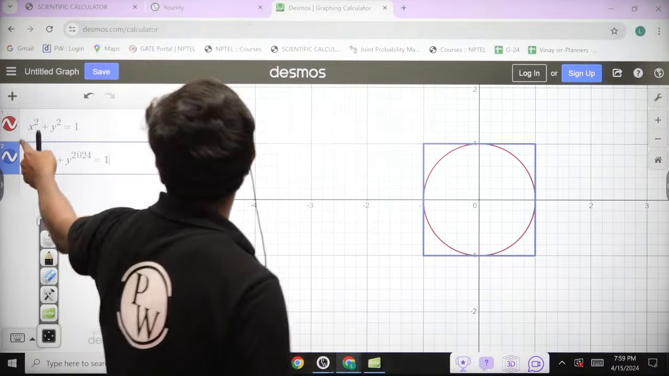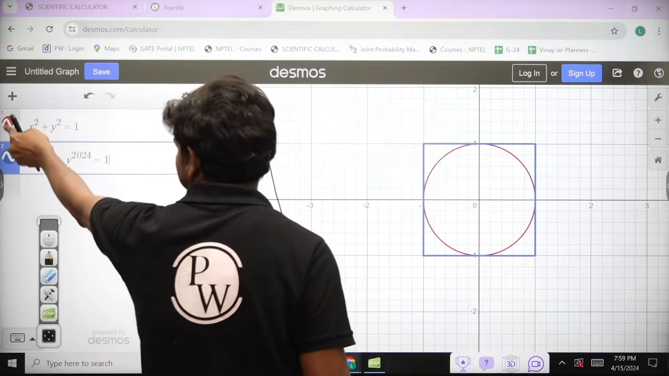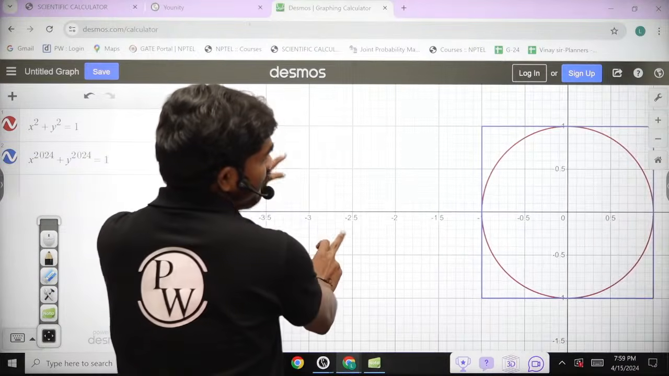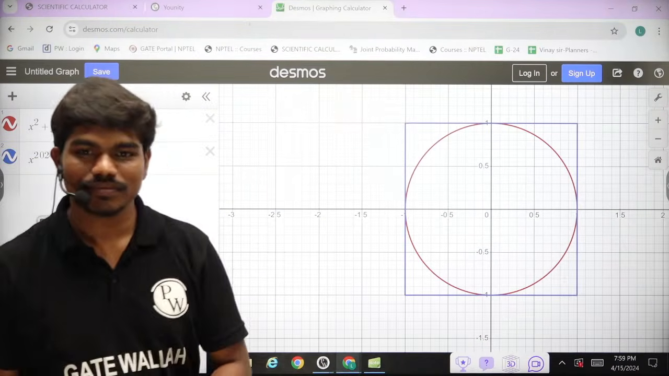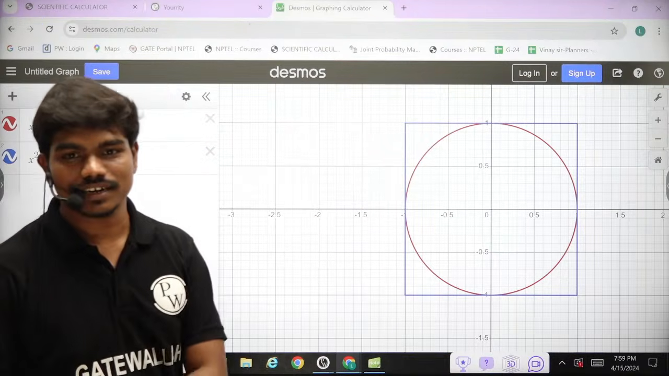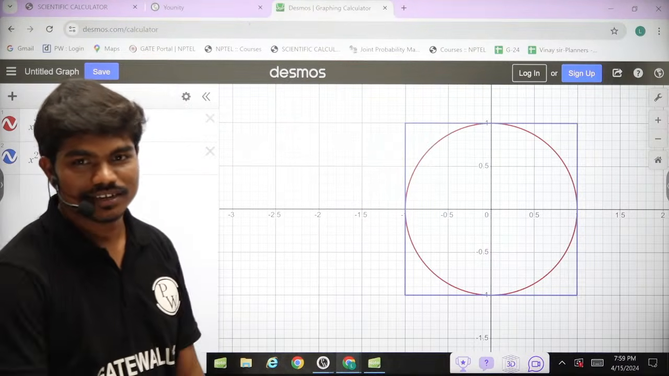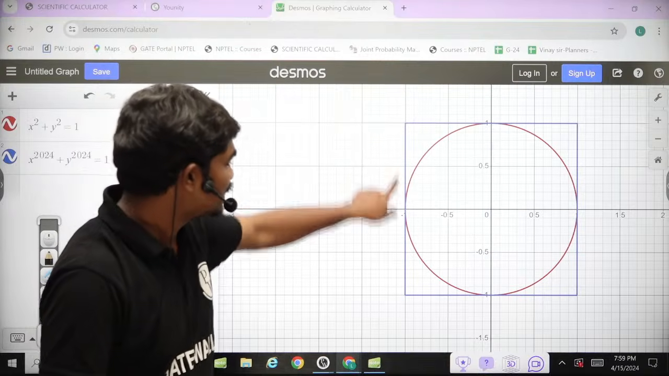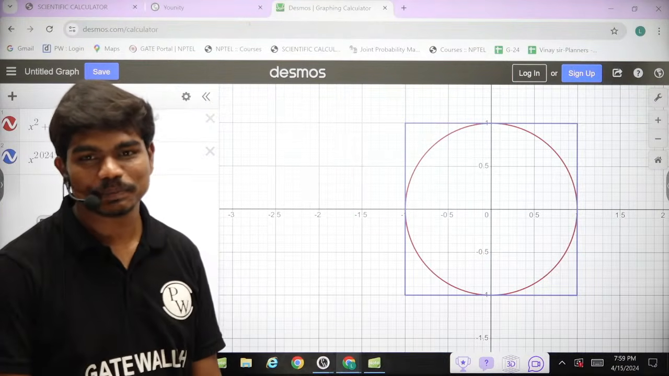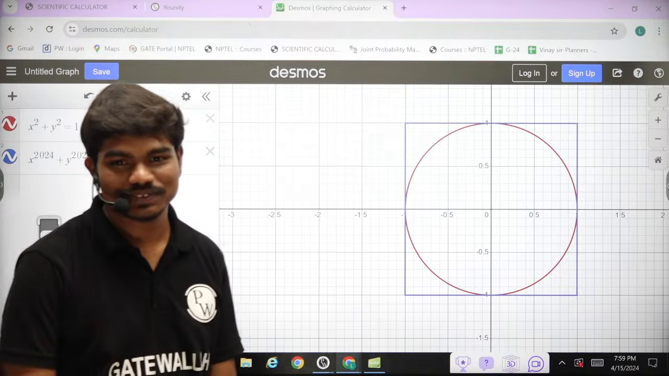Can you see? This equation is plotted in a red color. So in red color you have a circle. This equation is plotted in blue color. You can see there is a blue. It's a square which circumscribes this circle actually. Did you understand? It's a square. Can you all see it's a square? Yes or no?